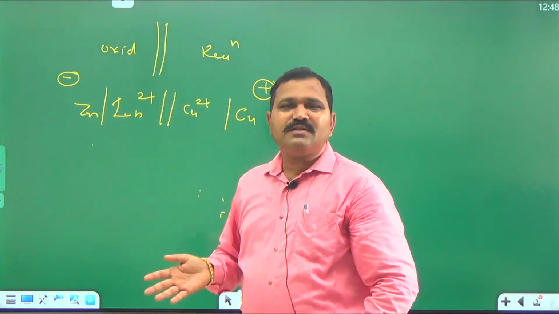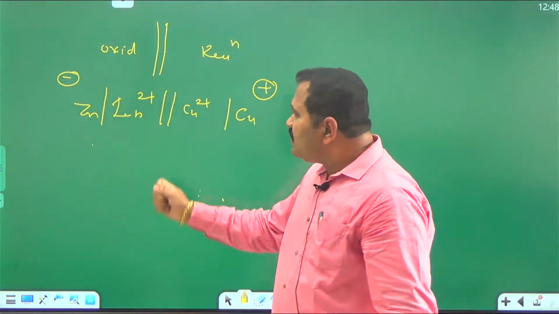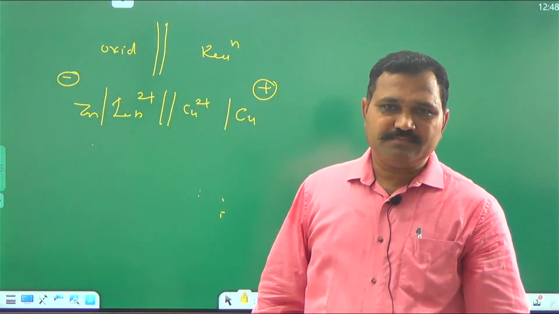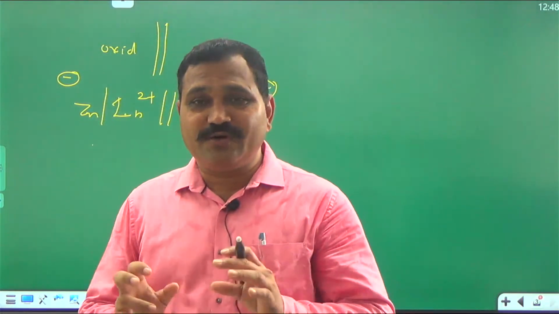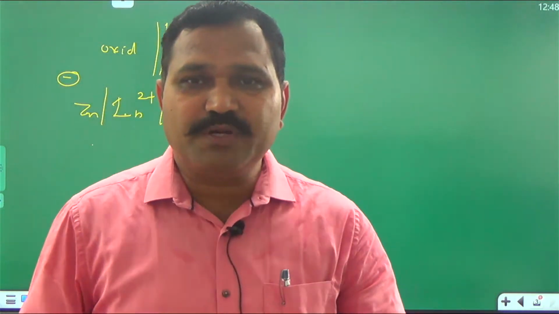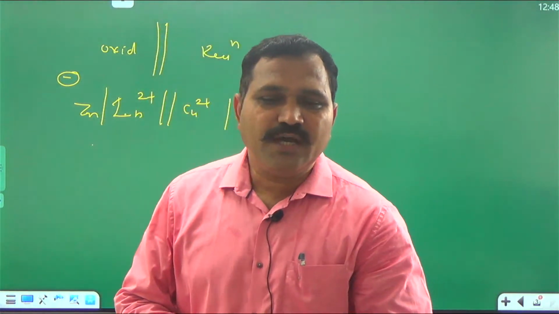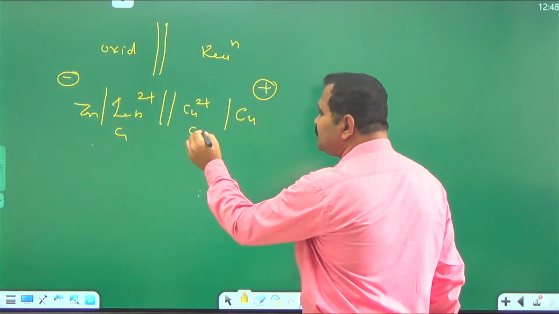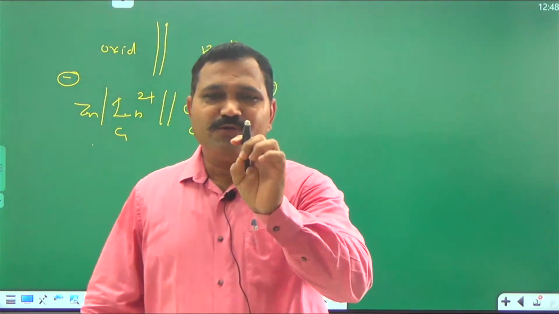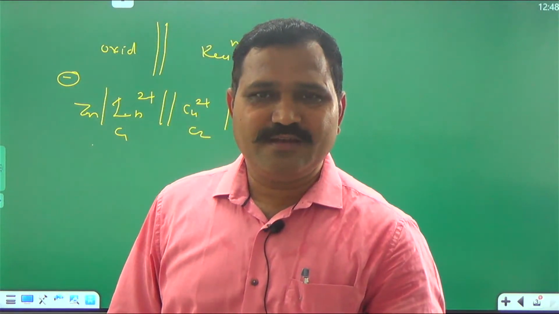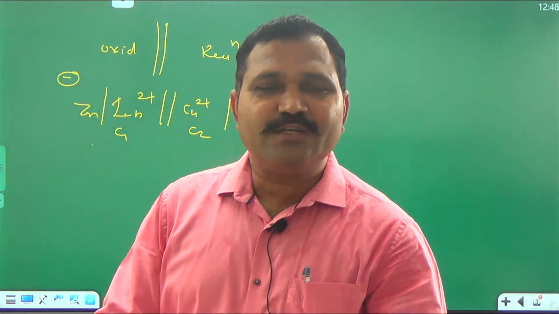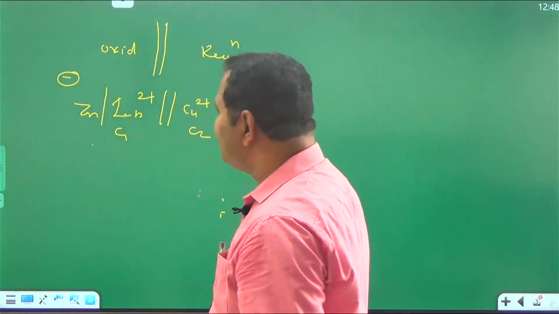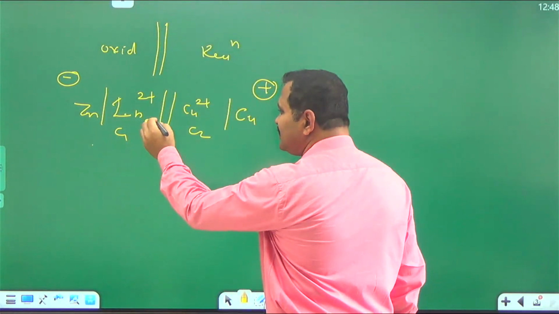Now, the next rules are very simple rules. You have to mention the concentration of the electrolyte solutions. Whatever concentration you are taking for the preparation of the cell, you have to mention the actual concentration, C1, C2, during the representation of the cell. For making the solution, what is the solvent used? Generally aqueous is used.